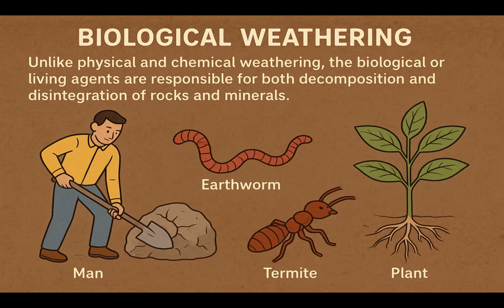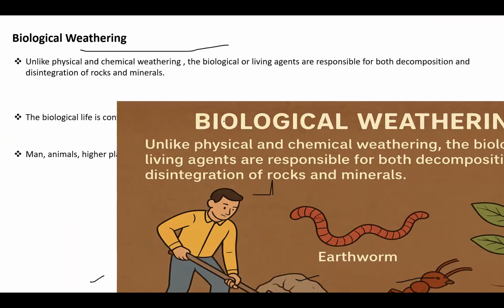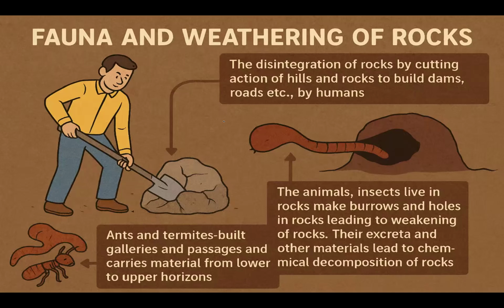In biological weathering, with the help of agents like humans, earthworms, termites and plants, both decomposition and disintegration take place. Biological means the involvement of living organisms in the weathering process. This is for your preparation purpose.